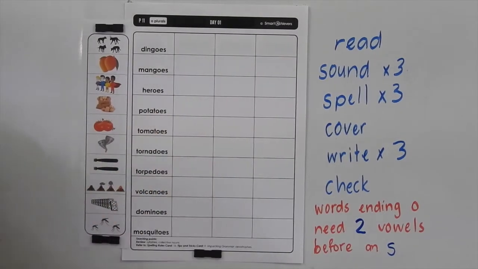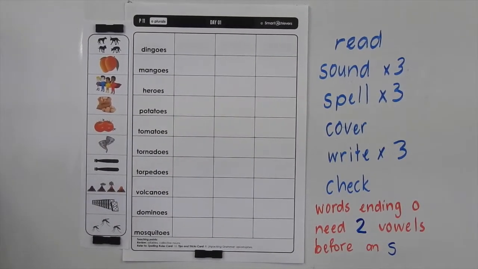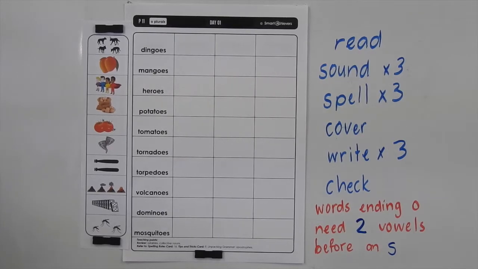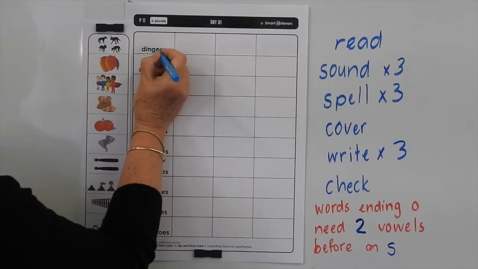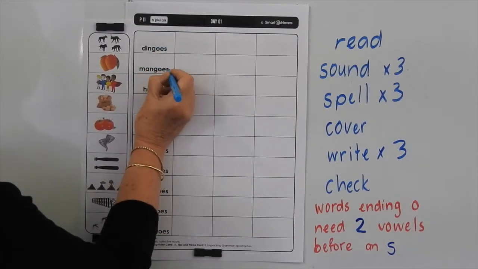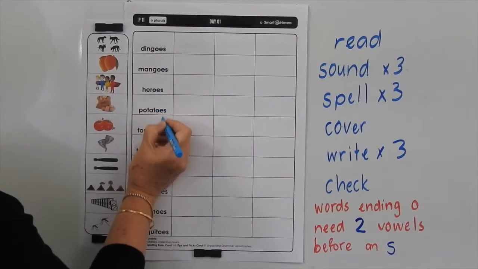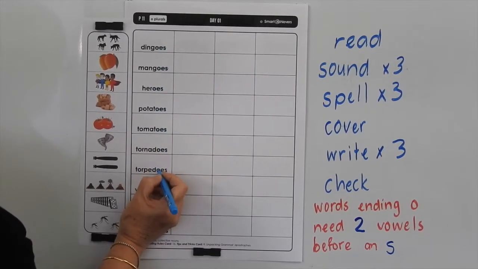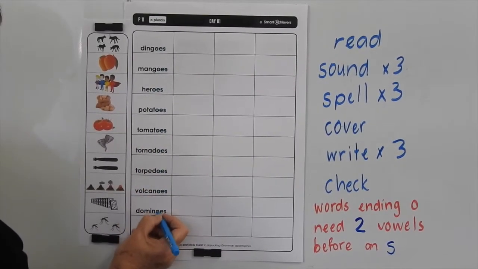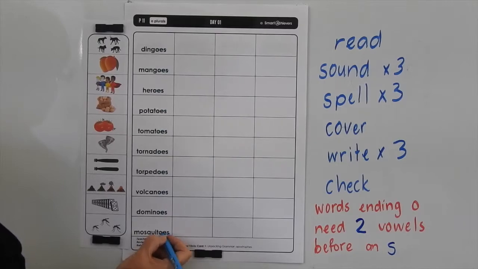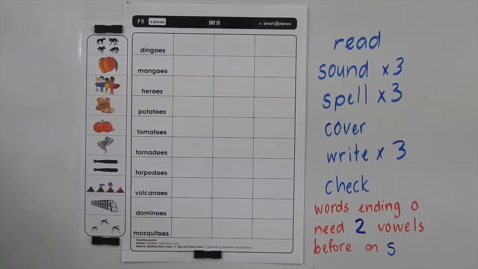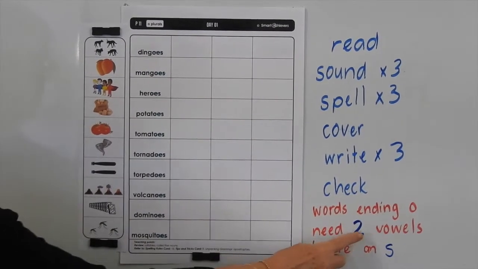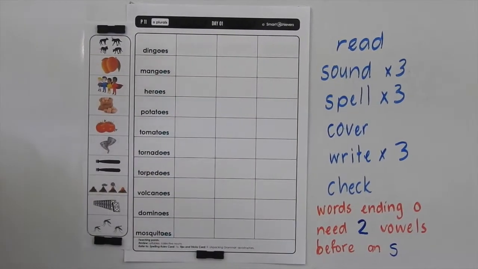But in words like radio and video, you've already got 2 vowels before you add the S. So let's go through and just highlight that OES on the end of all of these. Now there are some exceptions to this, and they will be words that are not English words. So just remember these do follow the rule that words ending in O, we need 2 vowels before an S.